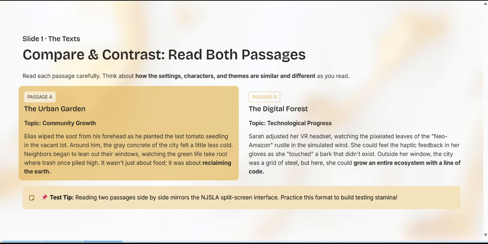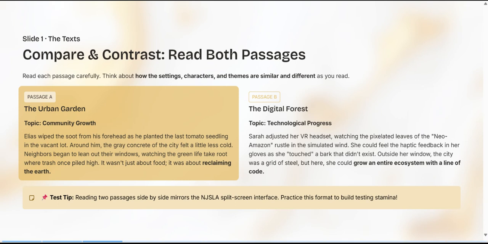Around him, the gray concrete of the city felt a little less cold. Neighbors began to lean out their windows, watching the green life take root where trash once piled high. It wasn't just about food, it was about reclaiming the earth.